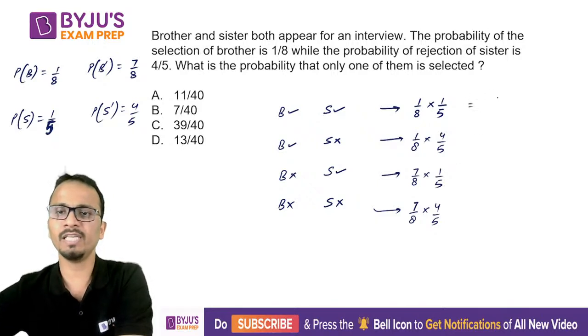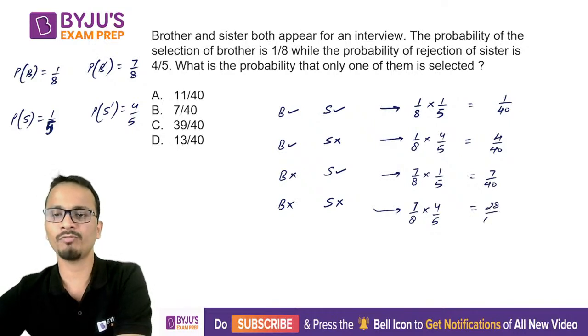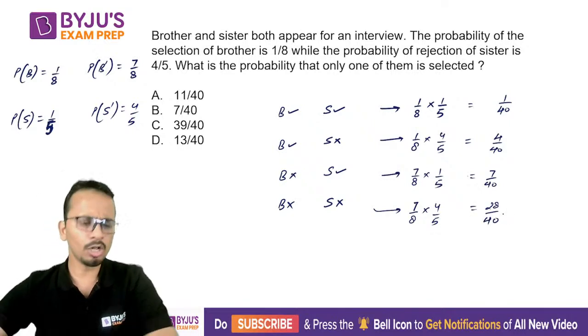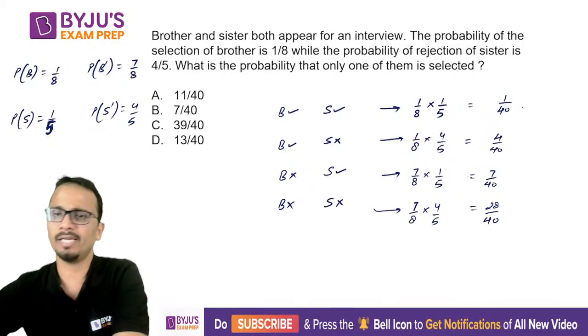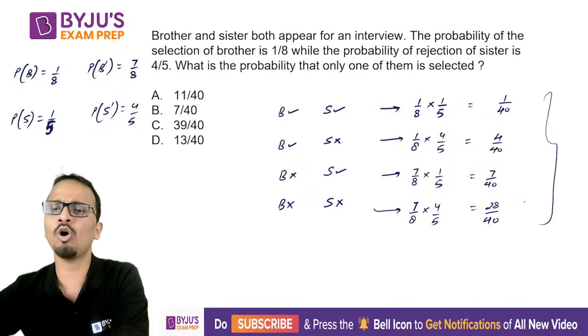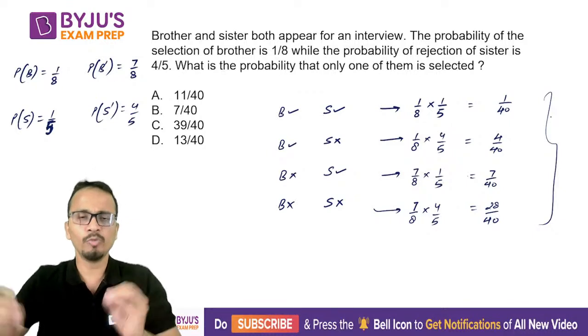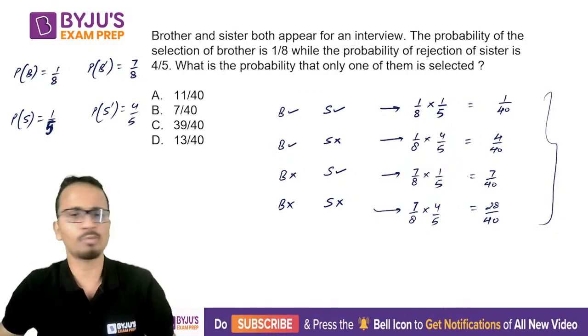So respectively, these values will come 1 upon 40, 4 upon 40, 7 upon 40, and 28 upon 40. So these are all the possible cases that may arise, right? Now if you add all these four probabilities, you will get 1. Definitely the total probability is 1.